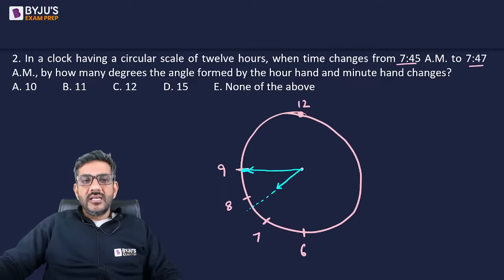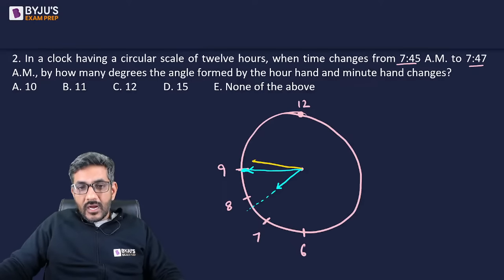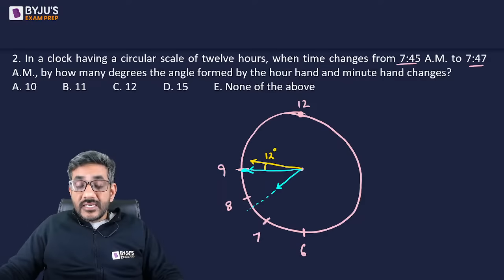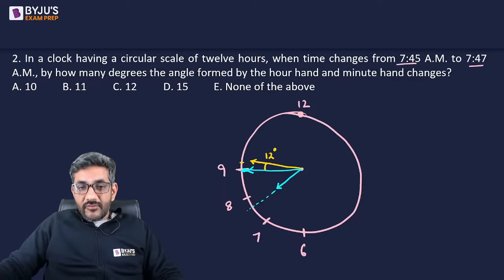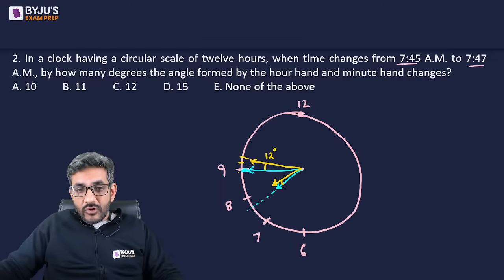The question is, by how many degrees does the angle change till 7:47? Now at 7:47, this minute hand would actually move how much ahead? Can I say it would have moved 12 degrees ahead, because the speed of the minute hand is 6 degrees per minute. So if it was here at 7:45, by 7:46 it reached here, and by 7:47 it has traveled 12 degrees more. But the point is, in that time, the hour hand would also have moved a degree more.